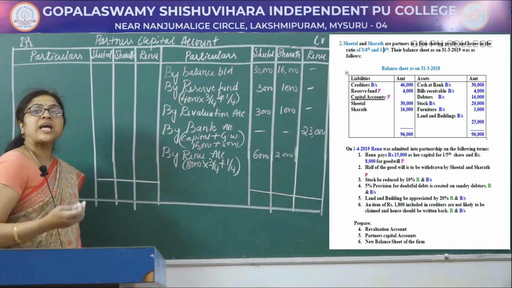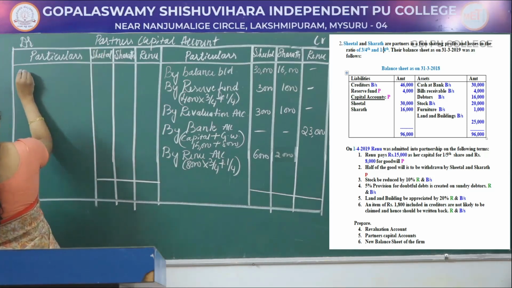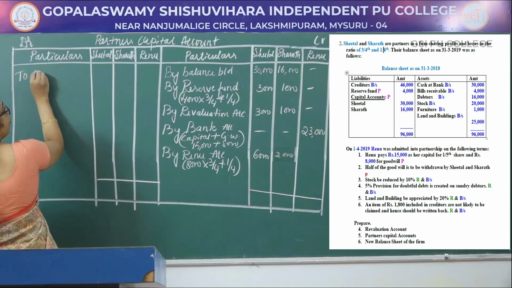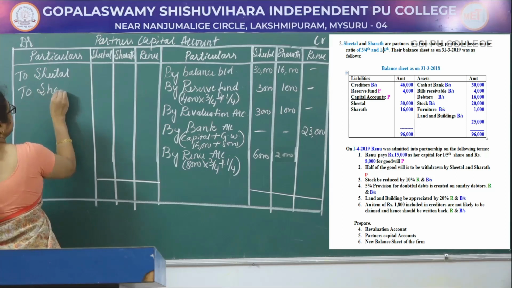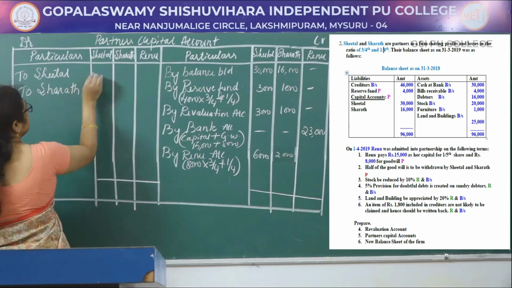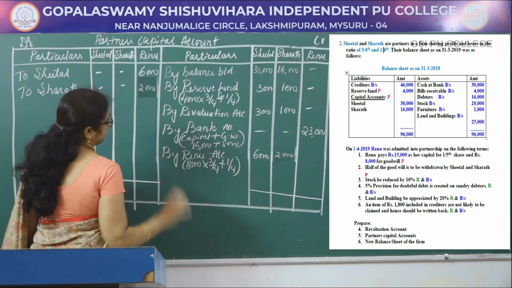So new partner's capital account debited to old partners' capital account. So write to who are the old partners here, Sheetal and Sharath. So total amount is 6,000 and 1,000.